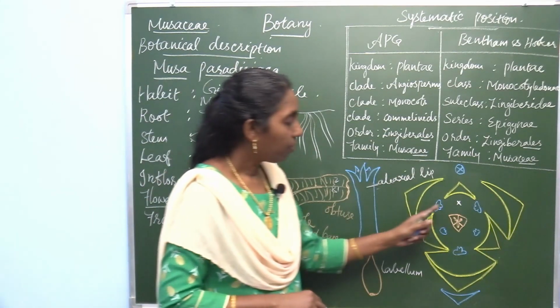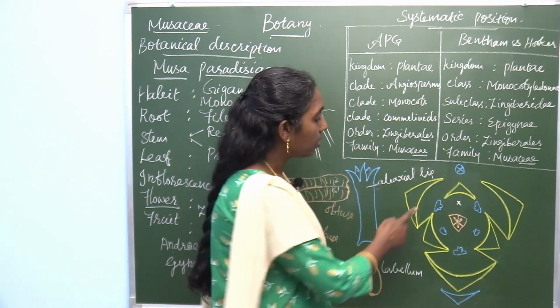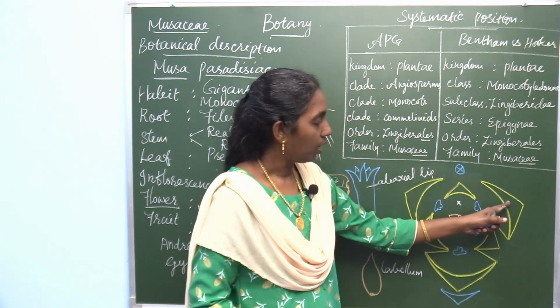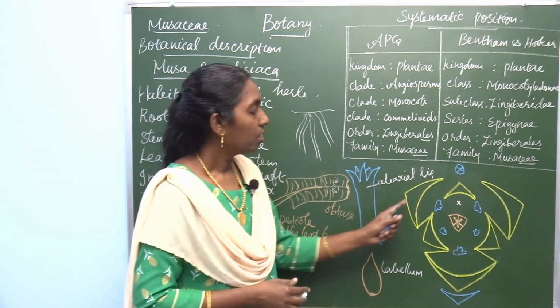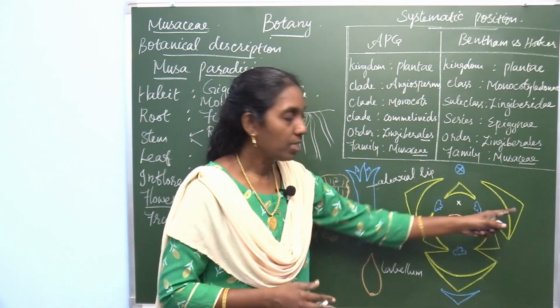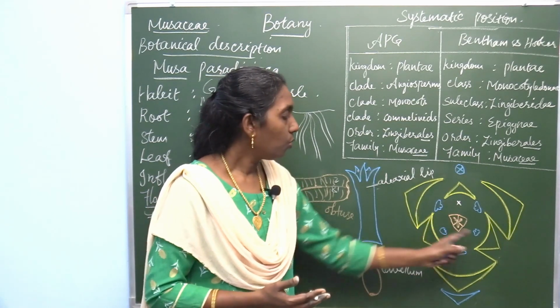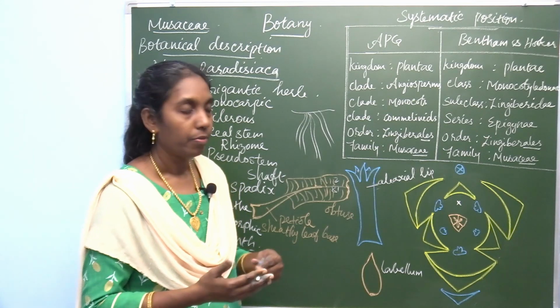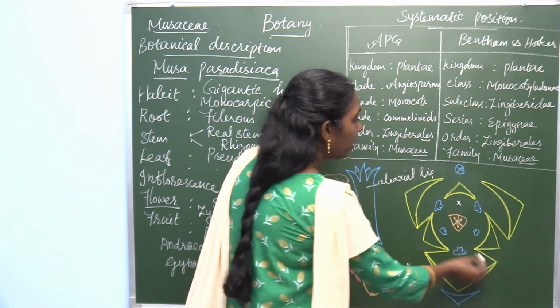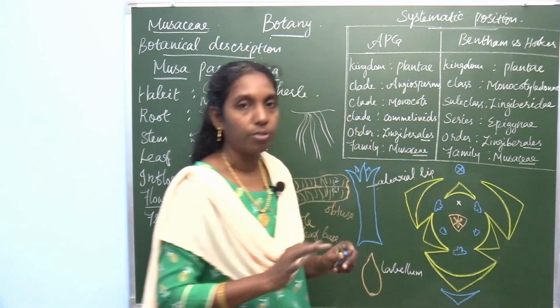And you draw the floral diagram. Here outer 3, 1, 2, 3. In this perianth, fused tepal, there are 3 different tepals outside, 2 lateral tepals and 1 inner posterior free tepal. So these all fused together, that's why it's fused like this.